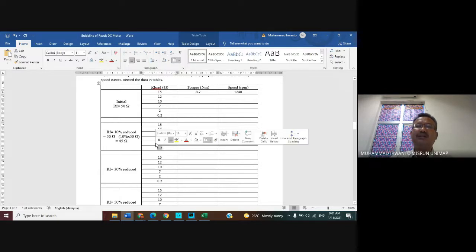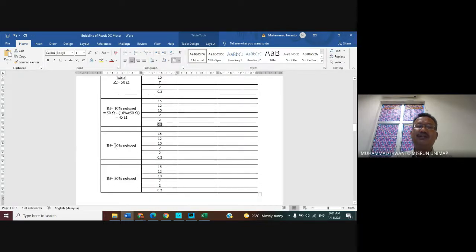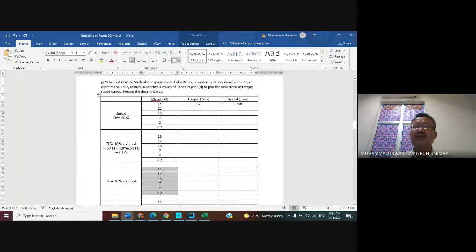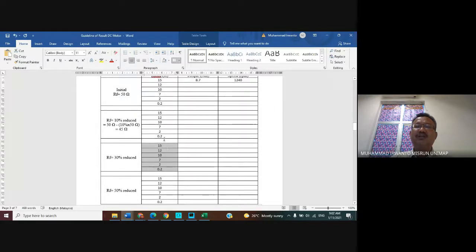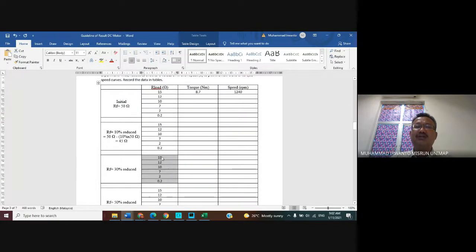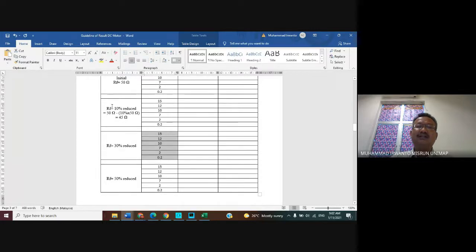Continue until you change the R load to 0.2, and get the torque and speed. After that, you can reduce the RF by 30%. The calculation is the same as this one. Then obtain the torque and speed for the various values of the R load, do the same way, like this one.